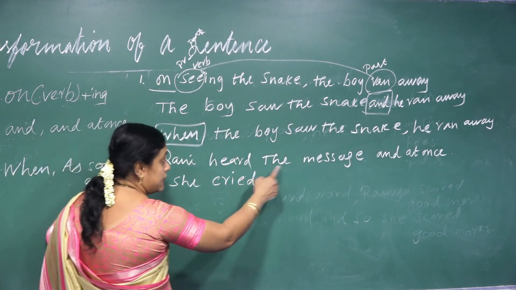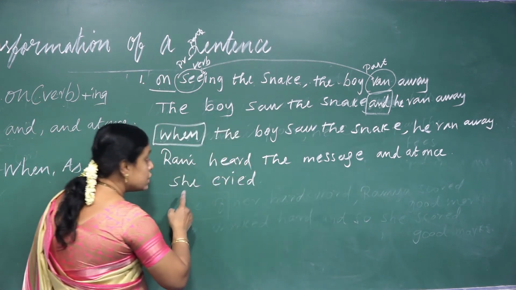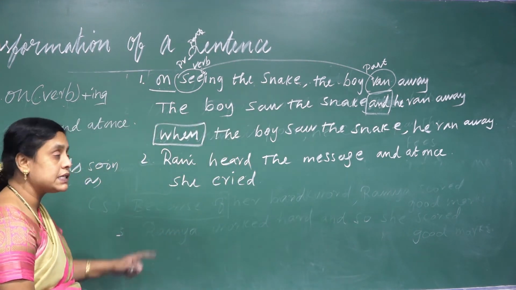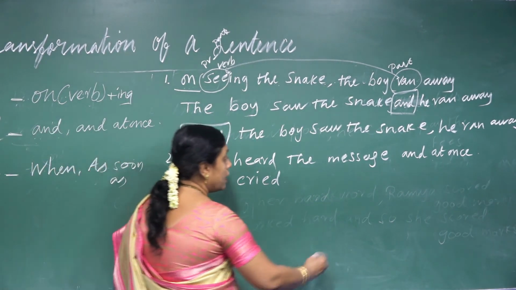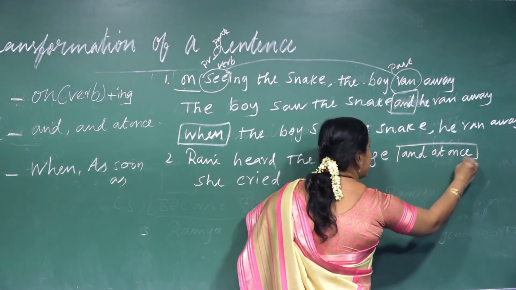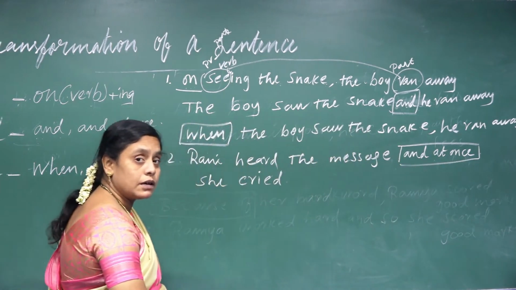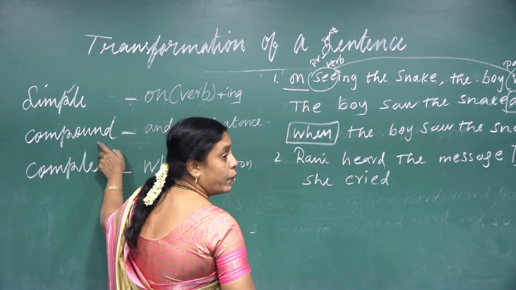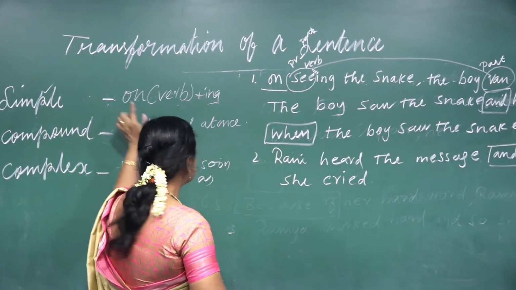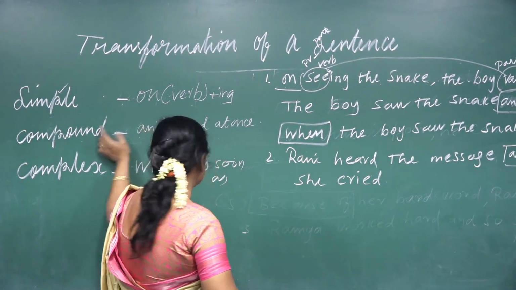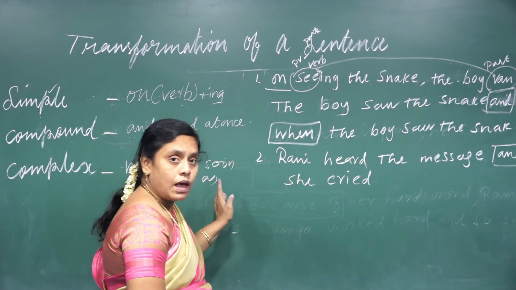Ronnie heard the message and at once she cried. What type of sentence? See here in the sentence, what conjunction is there? Yes, and at once. What type of sentence here? Yes, compound. I want to change into simple as well as complex. Simple means on verb plus ing. Complex means when, as soon as.